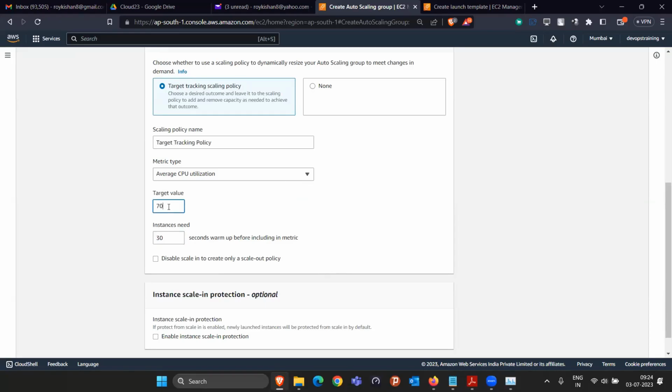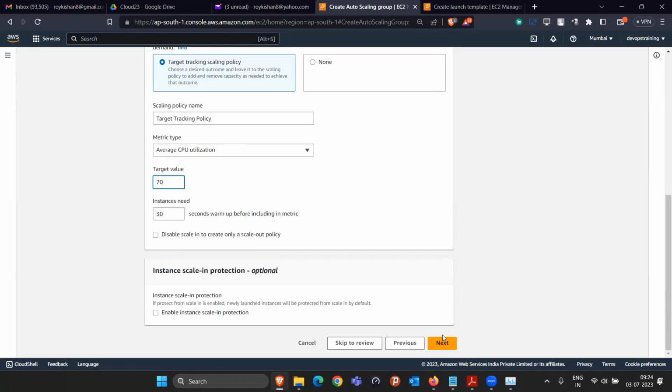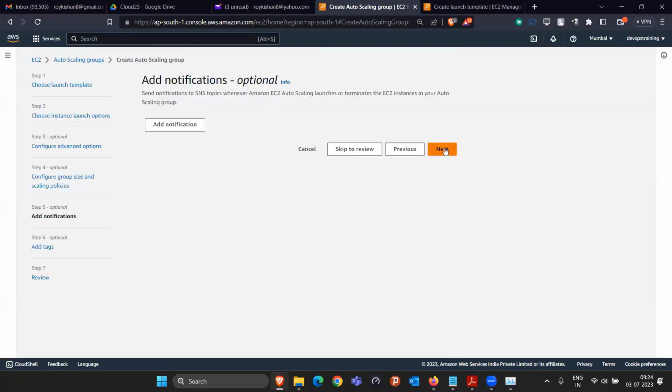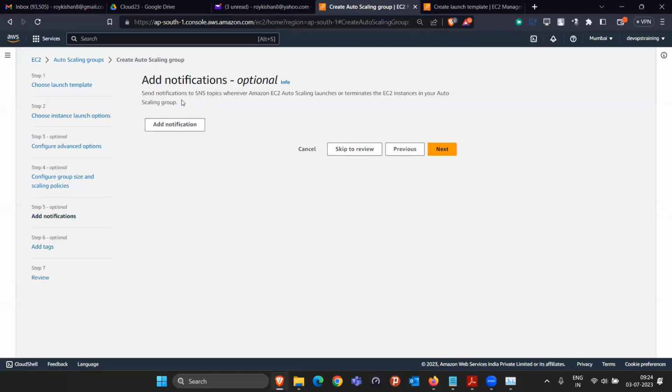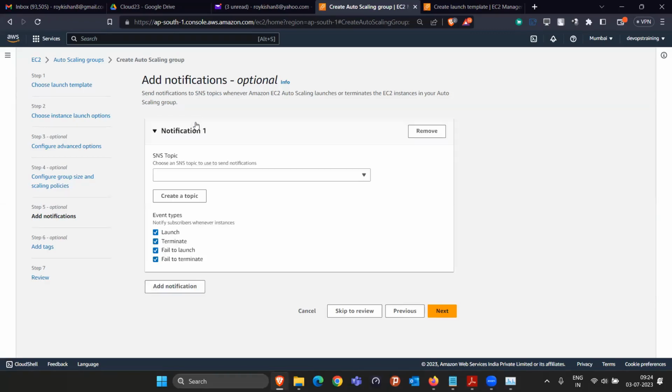You can give 80% also, 90% also. It's totally on. That's it. Click on next and click on next again. And also see if somebody wants to get a notification or something. Let me add this part also, so nobody is saying later. So if you want to add a notification, you can click here, add notification.